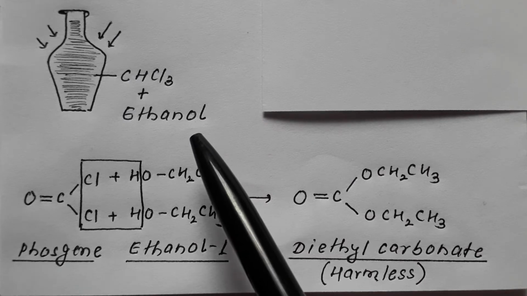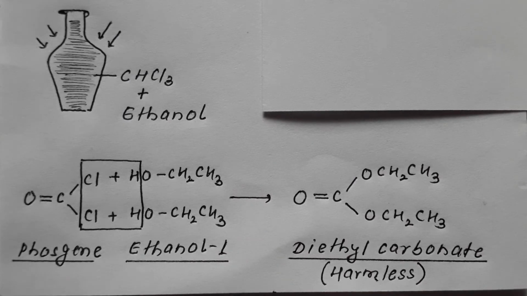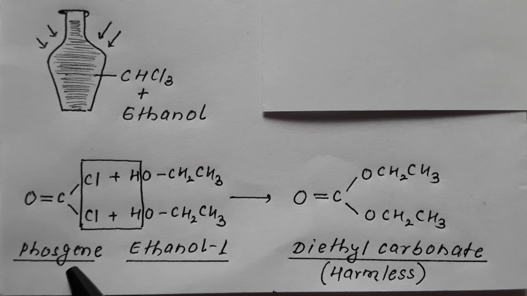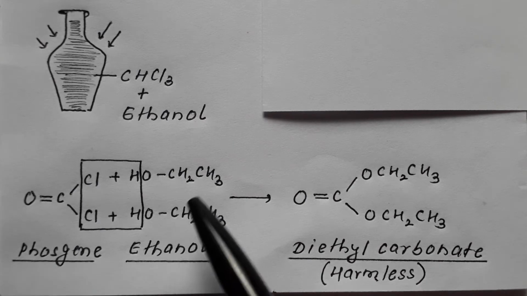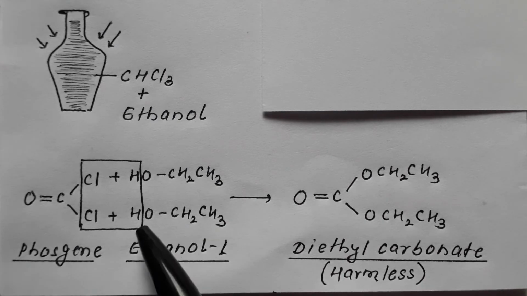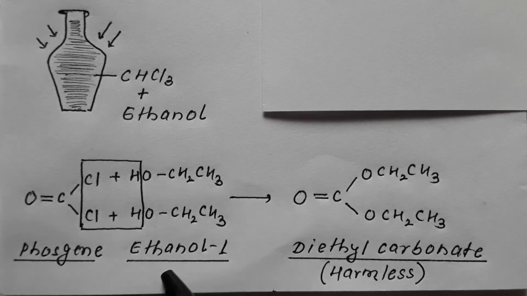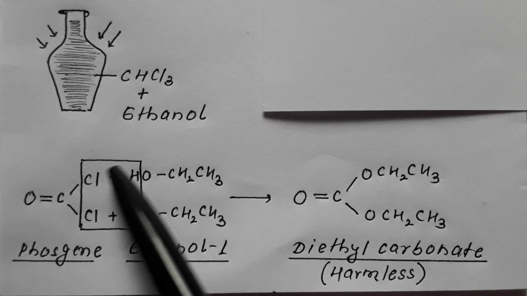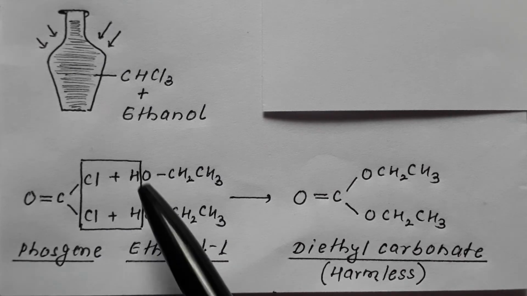This is 1. The second, very important: the phosgene that gets formed, because it can't be prevented, COCl2, reacts with CH3CH2OH, that is ethanol. 2H and 2Cl go out in the form of 2HCl.